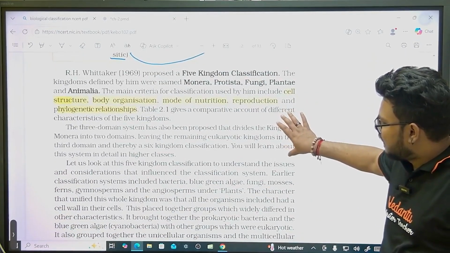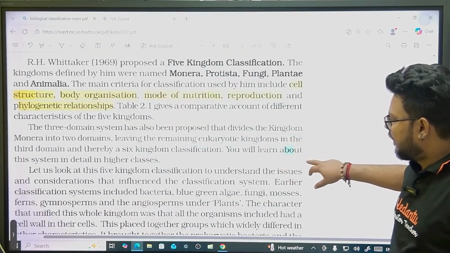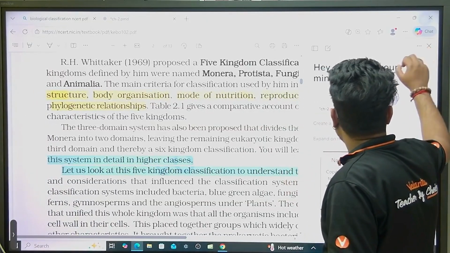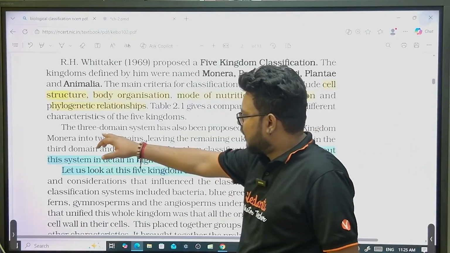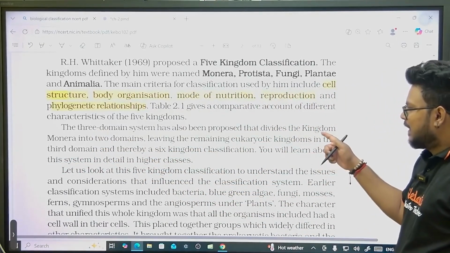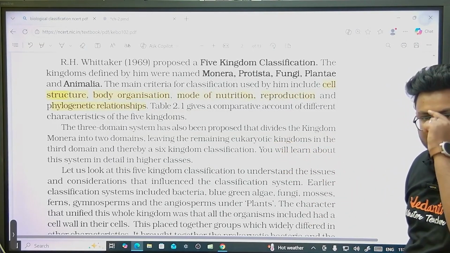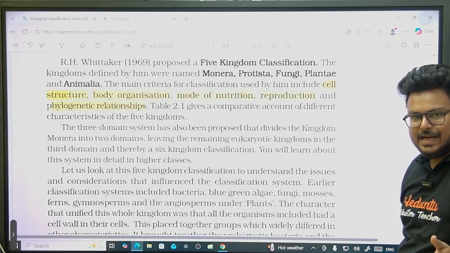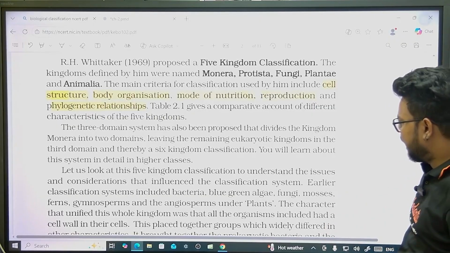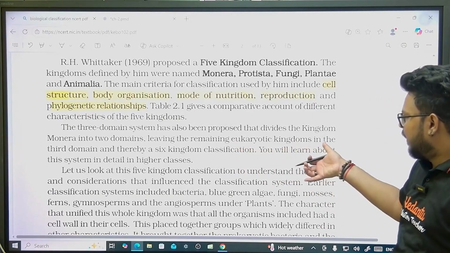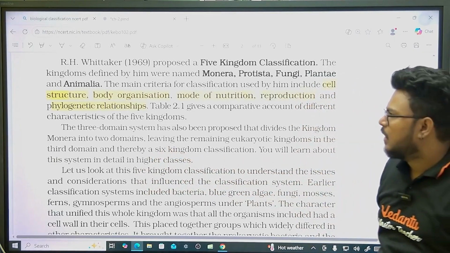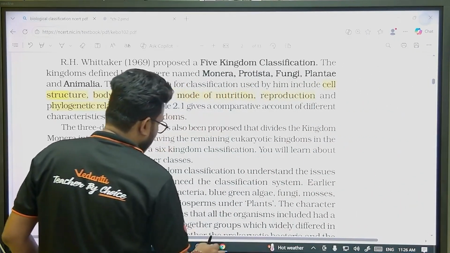I was planning to discuss this with you. You can see here the 3-domain system has also been proposed that divides kingdom Monera into 2 domains, archaea bacteria and eubacteria. Archaea means primitive bacteria, eubacteria means latest bacteria, leaving the eukaryotic kingdoms into the 3rd domain, and thereby there is a 6 kingdom classification.